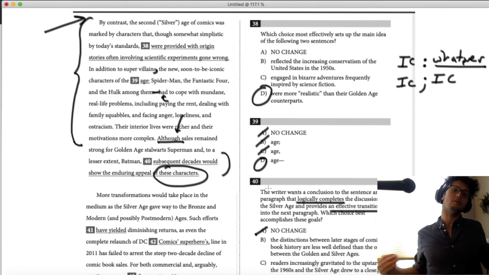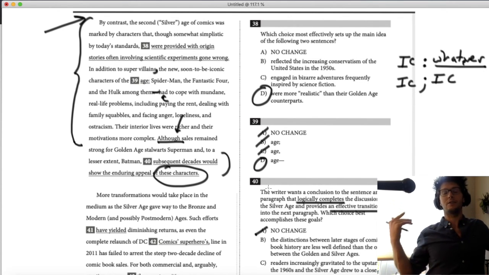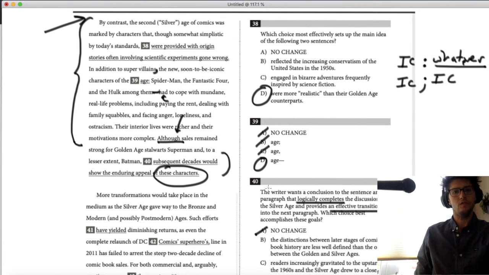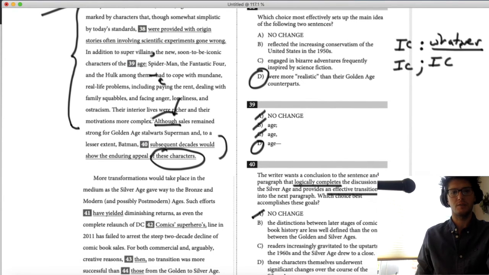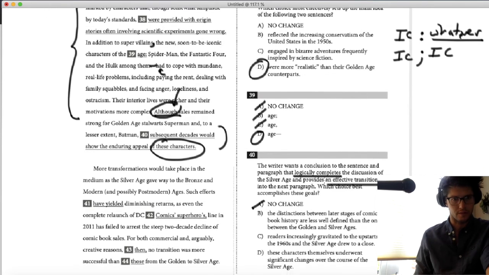These characters cannot refer all the way back to Spider-Man and so on, Fantastic Four and the Hulk. Can't do that because these is a pronoun, and there are characters mentioned in between. The word although suggests there's going to be a contrast between the two ideas, and the idea that the sales remain strong and that they have enduring appeal is not a contrast. So I got rid of one of them.